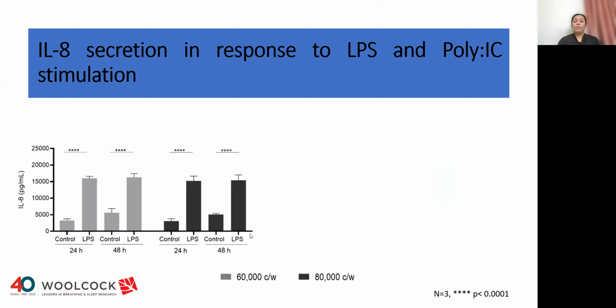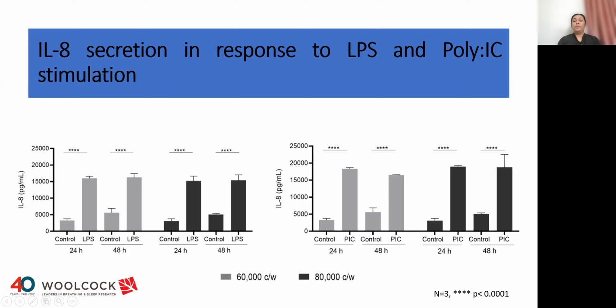Similar results were obtained for the higher seeding density as well, showing a significant increase in production of the pro-inflammatory cytokine IL-8 in the LPS-stimulated cells compared to control, overall showing that this ALI model can be used to study bacterial infection. When the cells were stimulated with the viral component poly-IC, the stimulated cells also showed a significant increase in the production of the pro-inflammatory cytokine IL-8 compared to control for both the seeding densities, again showing that this model can be used to study viral infection.